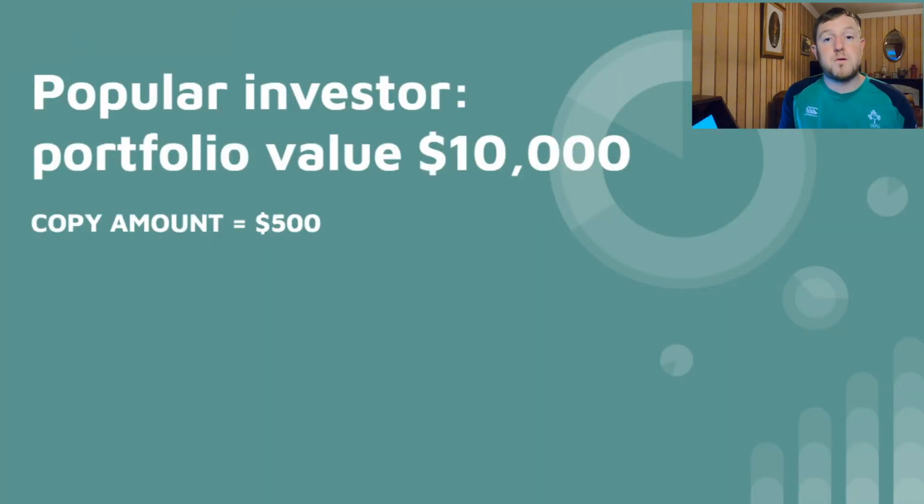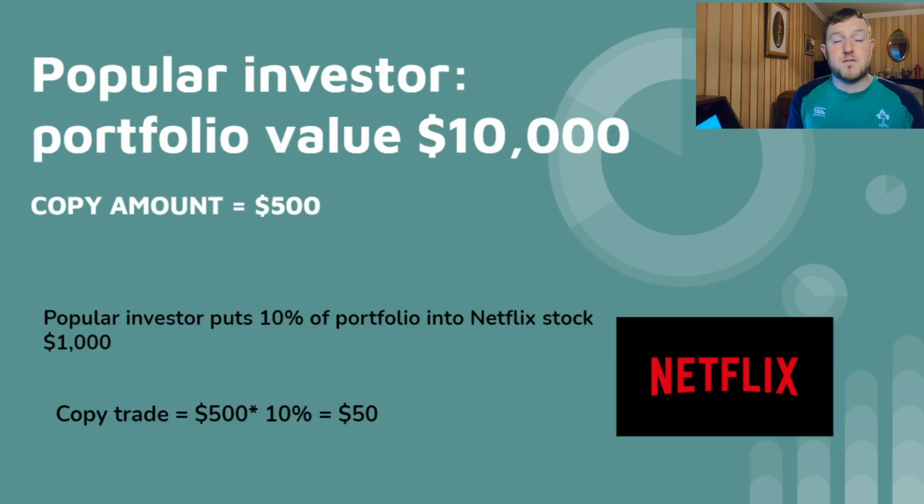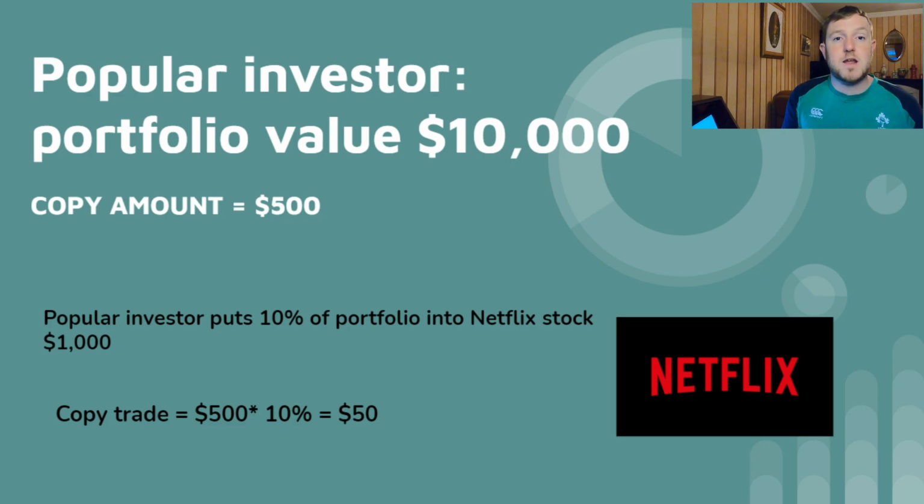Example number one: the popular investor that you follow has a portfolio size of $10,000 invested, and you allocate $500 of your own money to copy their trades. If the popular investor decides that they want to put 10% of their money into Netflix, for example, then they will execute a trade for $1,000 to buy some Netflix stock. Your copy trade in that example would be $50, which is 10% of the amount of capital that you use to copy the popular investor. So everything in that situation is perfectly fine, and all of your copy trades get executed.